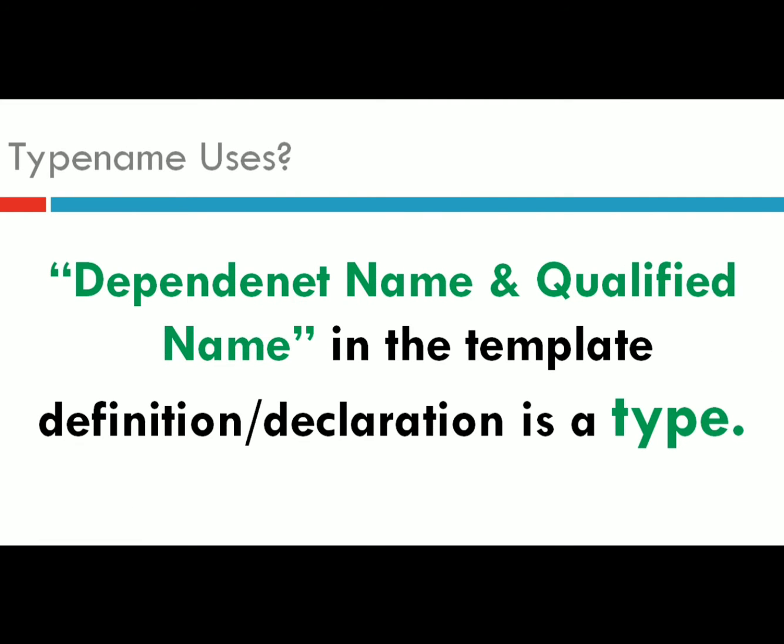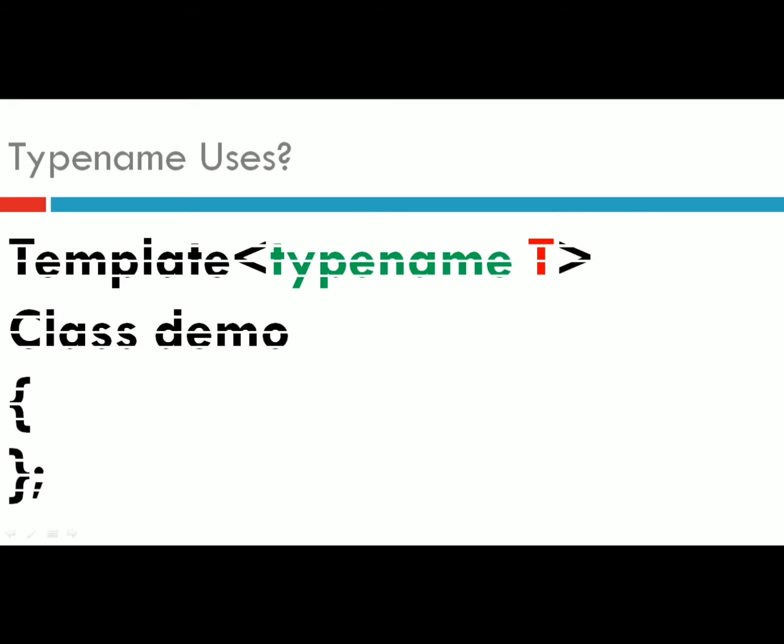What the first use says is that a dependent name and qualified name in the template definition or declaration is a type. So we need to explicitly convey to the compiler that the dependent name and qualified name in the template definition or declaration is a type.